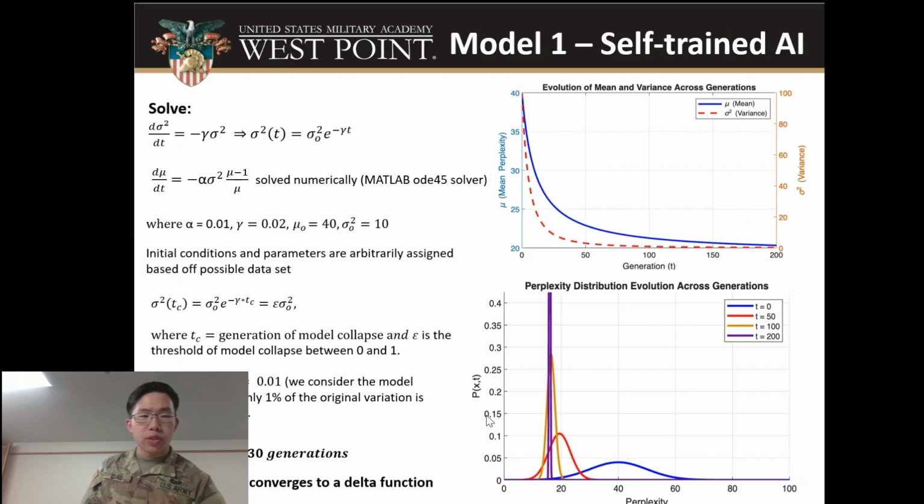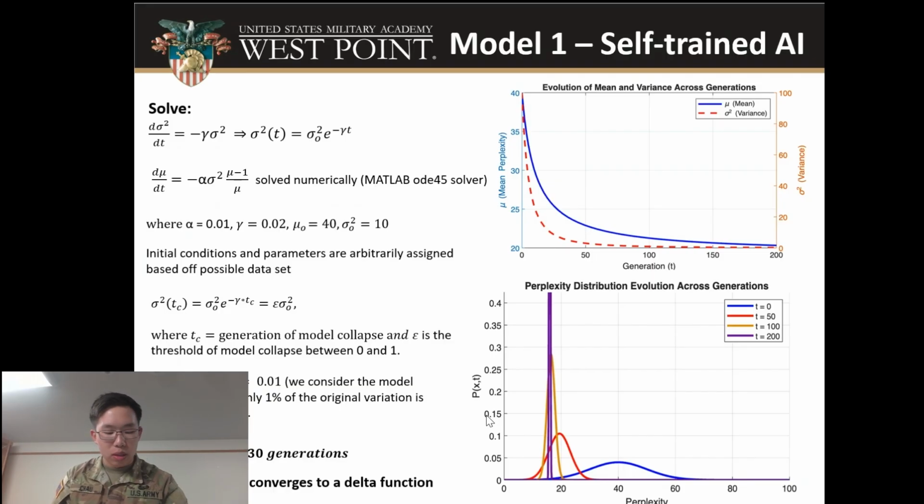If we solve this first differential equation for variance as a function of t generation, and we solve the second equation numerically, as it's nonlinear, using MATLAB's ODE45 solver, and plot those two solutions, we get the top graph plotted against generation t. The behavior makes sense because we see the variance collapse down to zero in the large number of generations, and we see the mean stabilize at some value. Our parameters are based off some arbitrarily assigned possible data set.